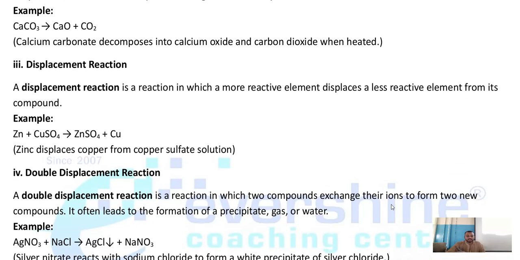Next, displacement reaction. Here, as you can see, a displacement reaction: a highly reactive metal will displace a least reactive metal. Such types of reactions are known as displacement reactions. Children, very, very important. 100% sure you can expect one question based on this displacement reaction. But for that, you need to remember the reactivity series. If you want to know the displacement reaction, you should know which is the highly reactive metal and which is the least reactive metal.